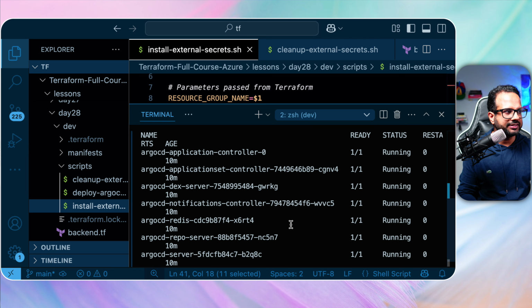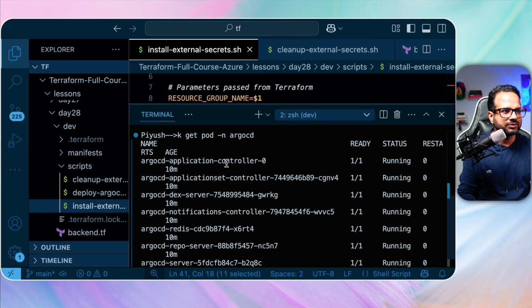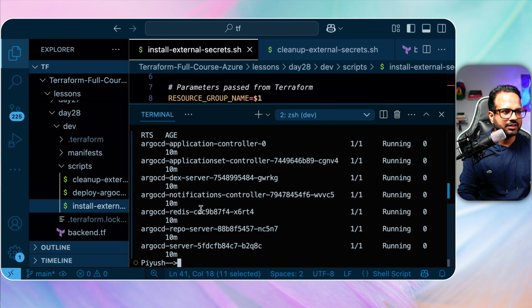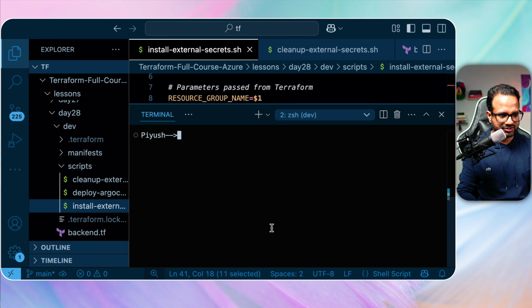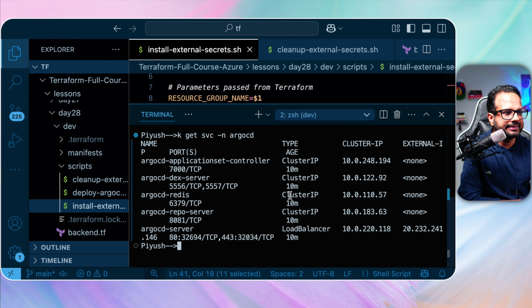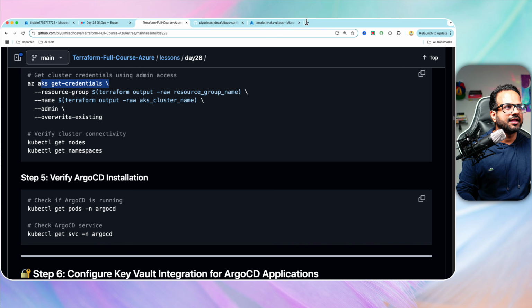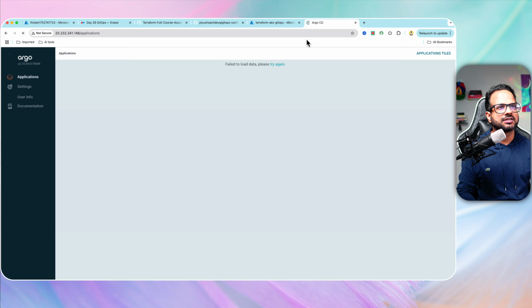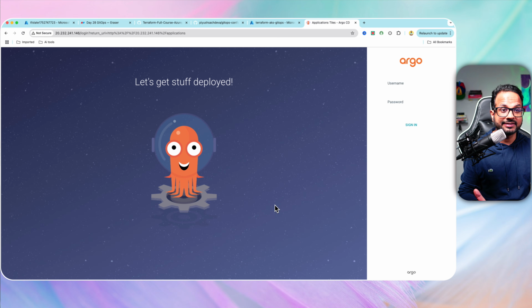Okay, I see all the pods are running, including the application controller and Argo CD server. Everything is running. Now let's check the k get service. Okay, I see there is this Argo CD server exposed on this external IP. So let's copy this IP from here and let's open this. Now here is our Argo CD server which is running.